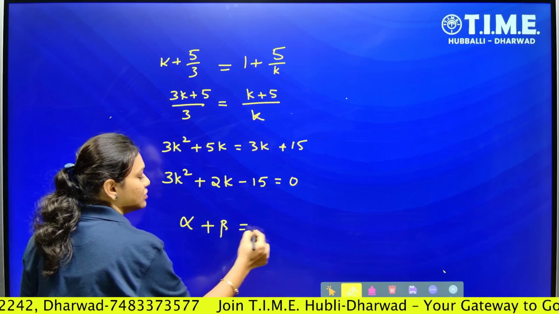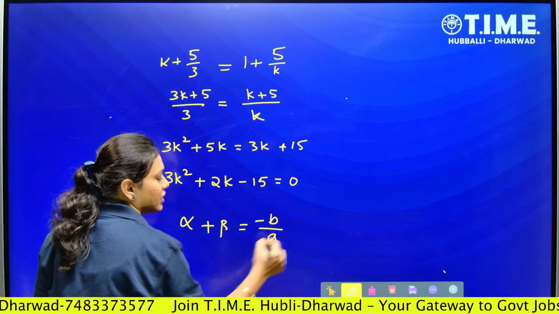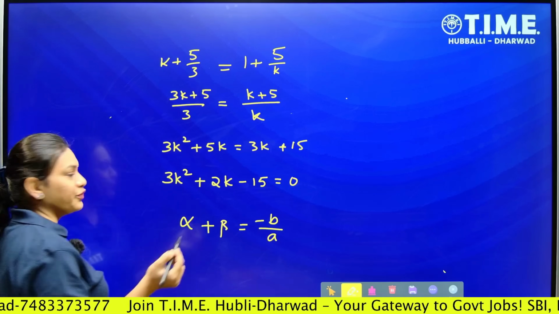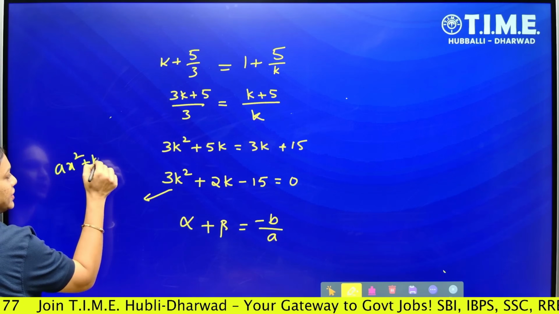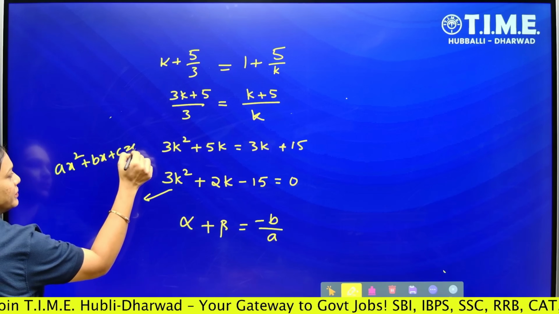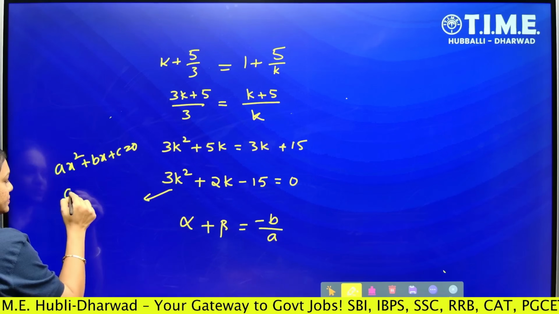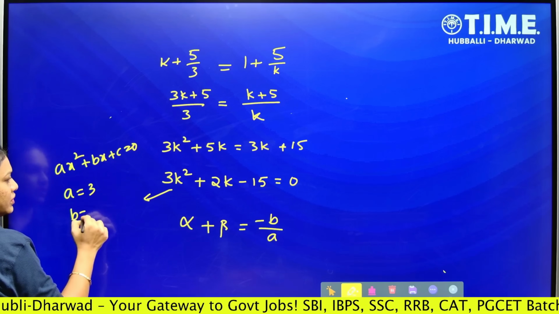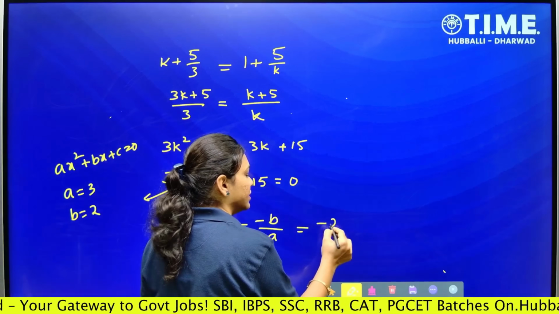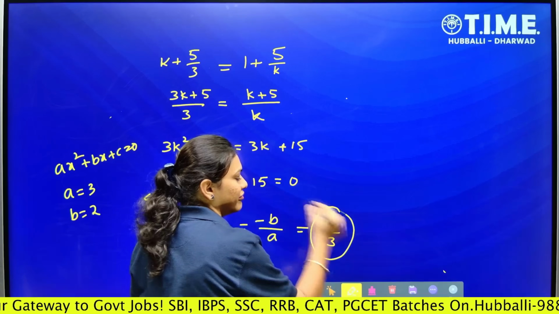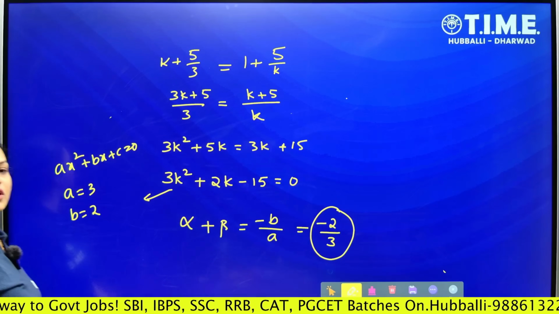Sum of the roots is equal to minus b upon a, right? So if I compare this with the quadratic equation ax square plus bx plus c equals 0, a value is 3 and b is equal to 2. So finally, if I substitute here, minus 2 upon 3 will be our final answer. So that will be our right answer here.